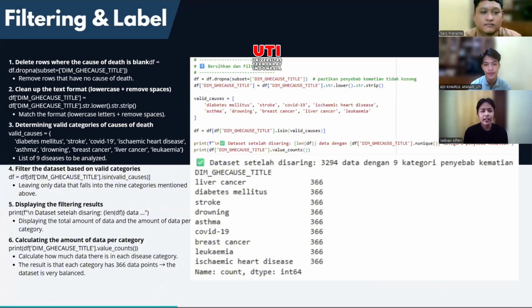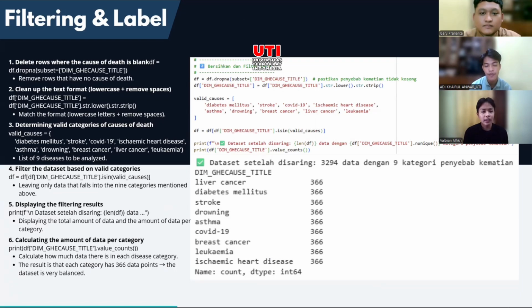The next slide is about filtering and labeling. So this is our code, which deletes rows where the cause of death is blank. This code removes rows that have no cause of death. Then we have the code that cleans up the text format, making it lowercase and removing spaces. Then we have the code that determines valid categories of cause of death.